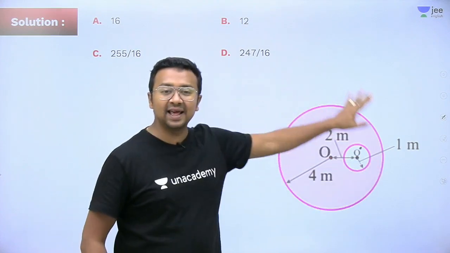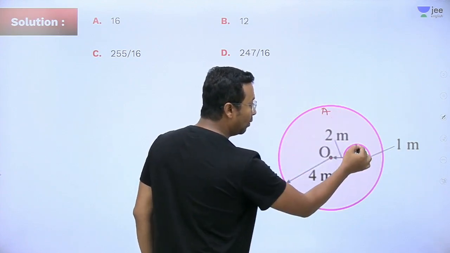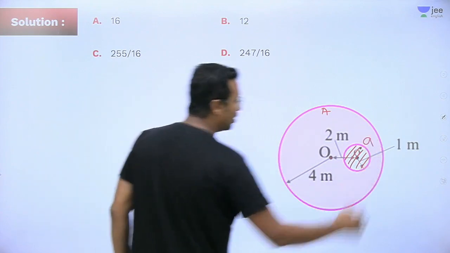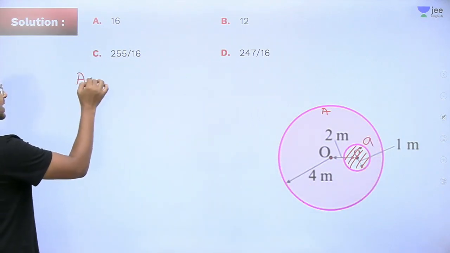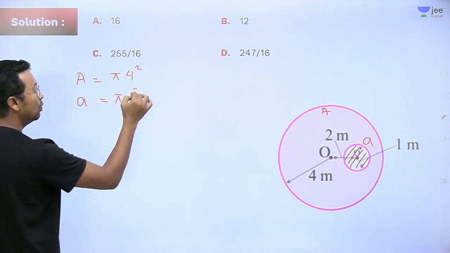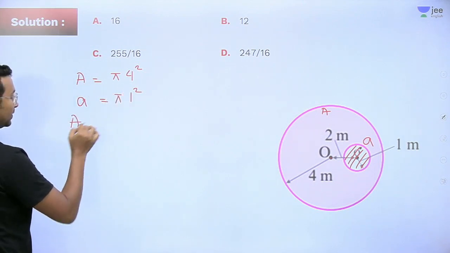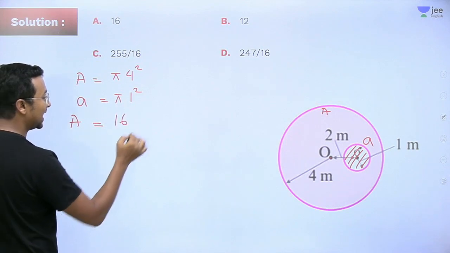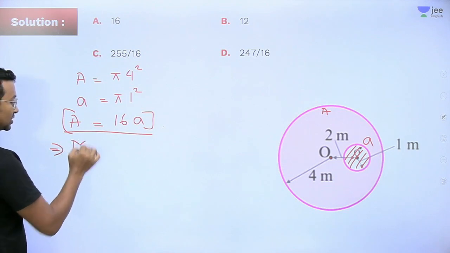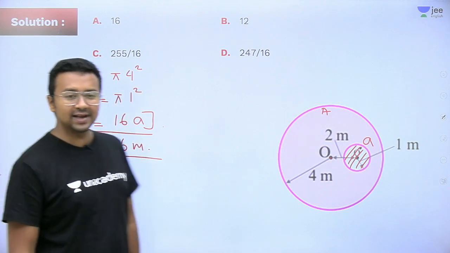Now this entire area, let's say if I take it as A, what will be the area of this portion? Let me call it small a. Alright, so capital A is pi into 4 square and small a will be pi into 1 square. Their radii are given to me. So I can see the radius of the bigger disk is 4 times the radius of the smaller disk, which implies the area, and hence the mass, of the bigger disk will be 16 times the mass of the smaller disk.